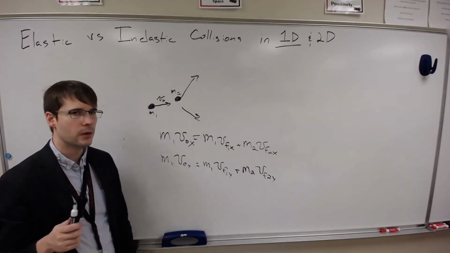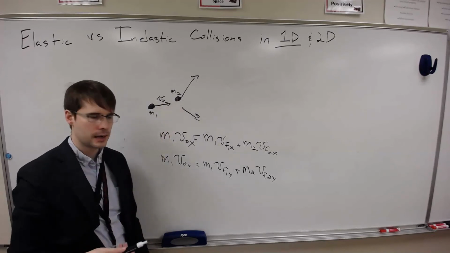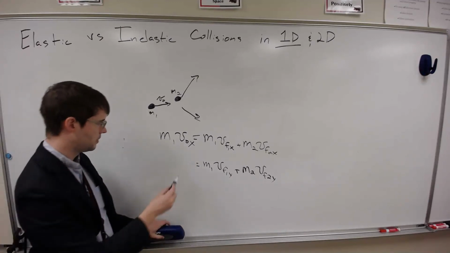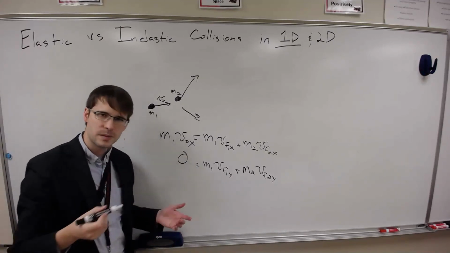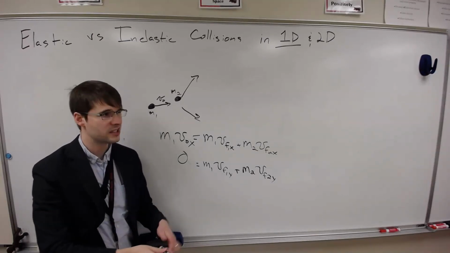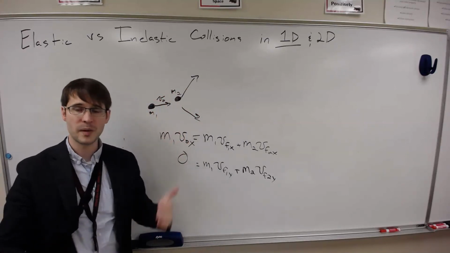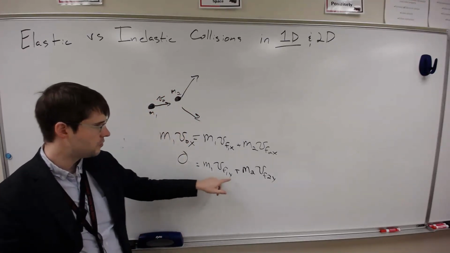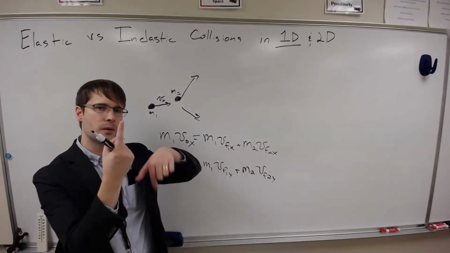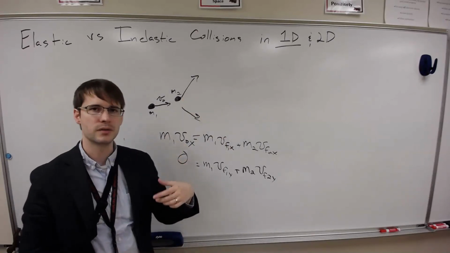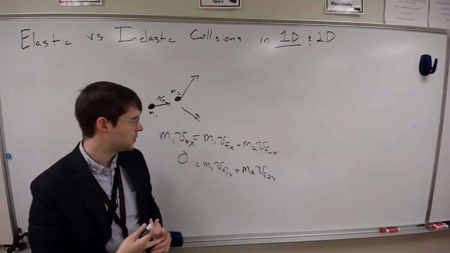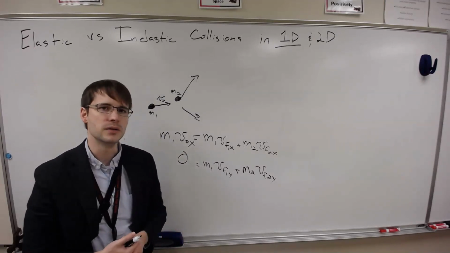One thing to pay attention to, though: let's say this was perfectly horizontal at the beginning, that would mean that this initial y velocity would be 0. And this is a special case you might come across where it has no momentum in one dimension, or you could just set up your coordinate system so that there is no momentum in one direction. And then what that tells you is that these two final momenta are going to be equal and opposite. So one would be pointing up, one would be pointing down. Basically, the y components of these momentums are going to cancel each other out. And so that is an extra equation that you can use to help yourself solve these kinds of problems as you see them.